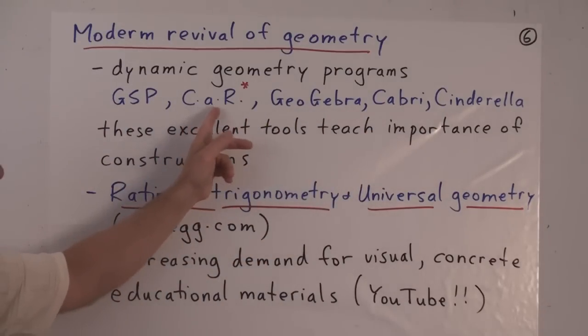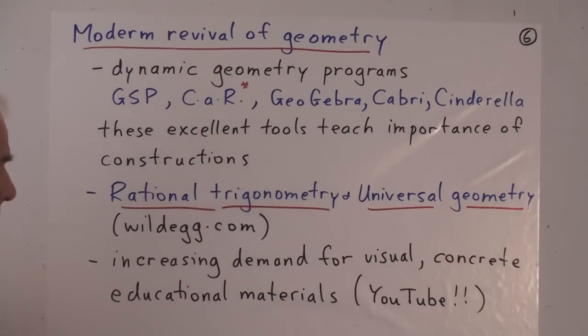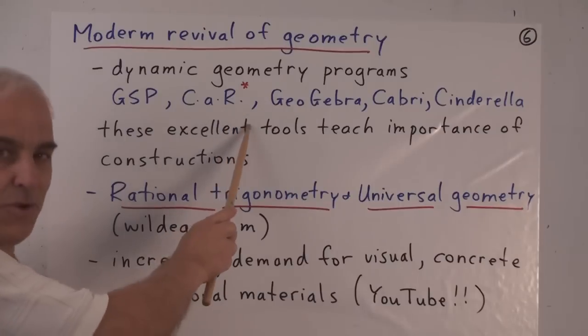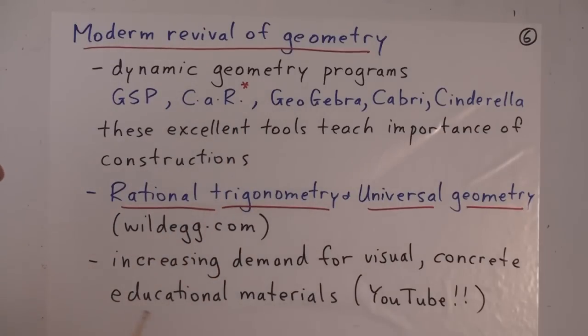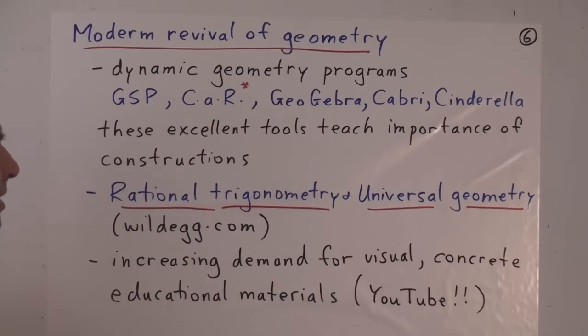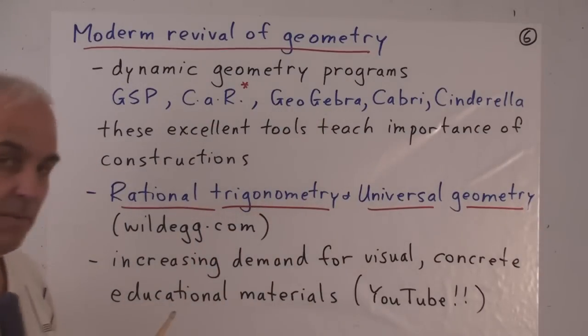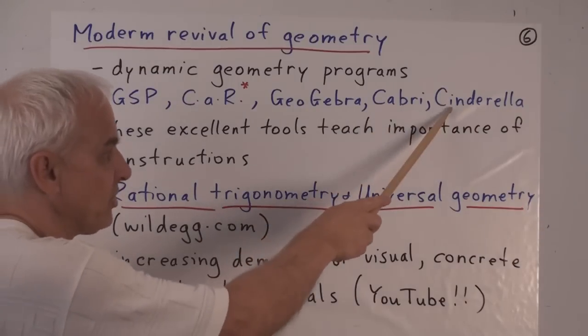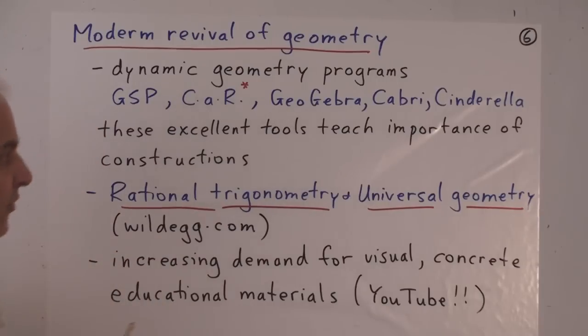For example, C.a.R, which is short for compass and ruler. This is a lovely program, essentially a tour de force by René Grothman of the University of Eichstätt. And it's free. So you can download this program for free, and you can start working on it. It's really highly recommended. GeoGebra will be familiar to some of you. That's also free. Then there's Cabri and Cinderella, and probably a few more too.